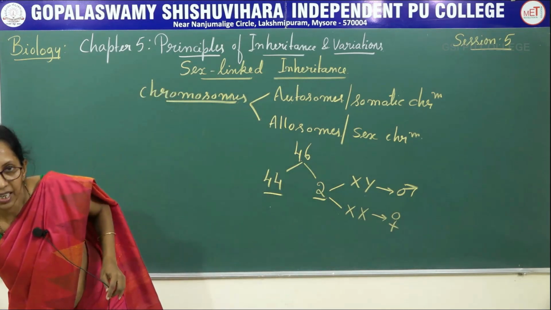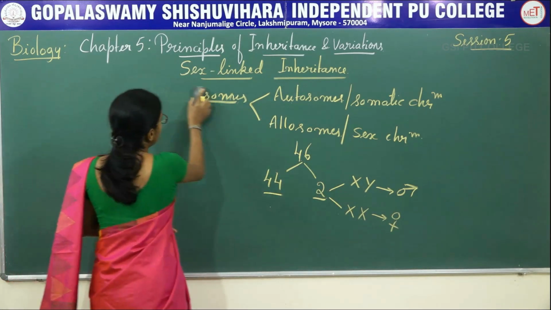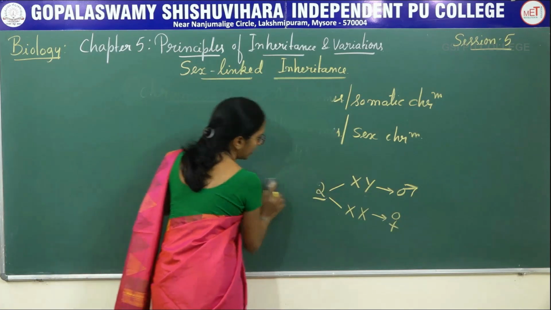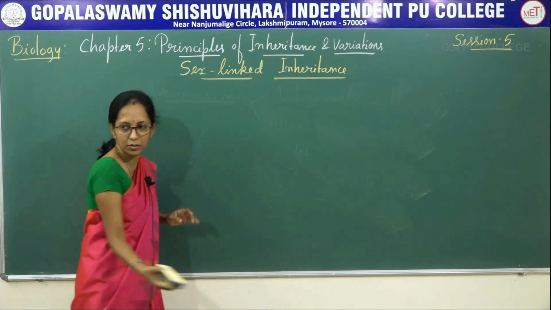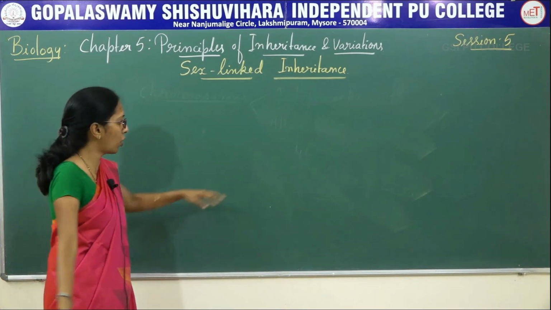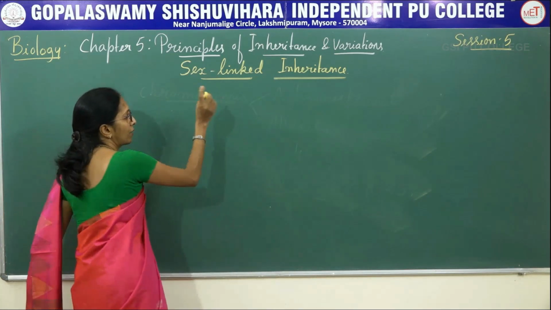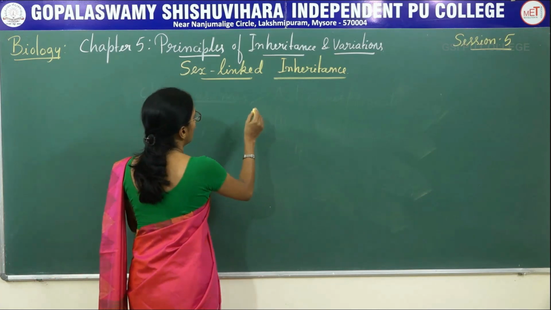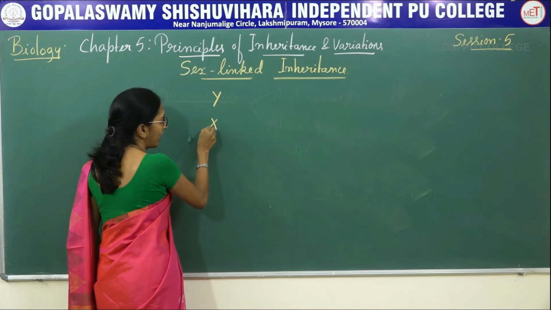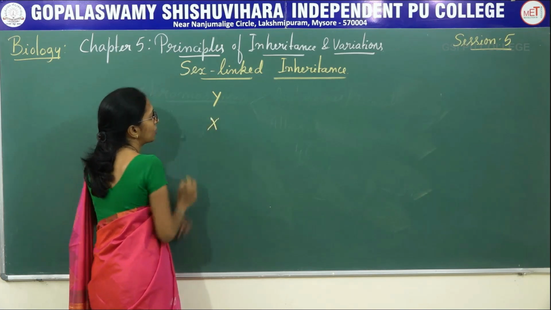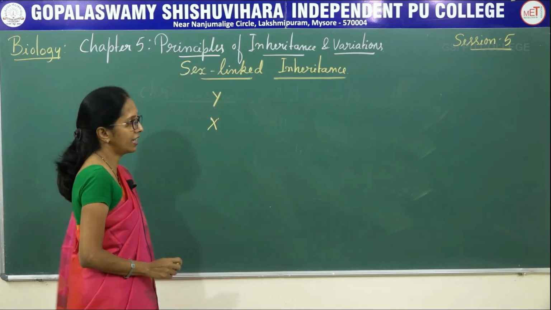Now coming to sex-linked inheritance: inheritance of characters located on the sex chromosome. How many types of sex chromosome do we have? We have only 2 types, Y and X. So there are 2 types of sex-linked inheritance.